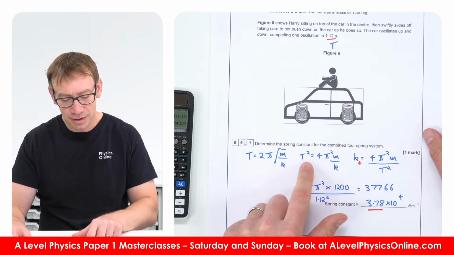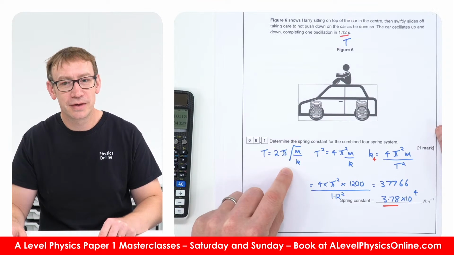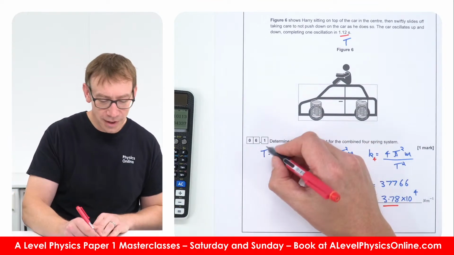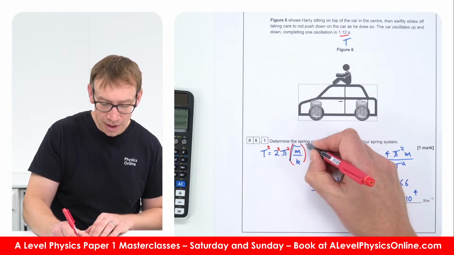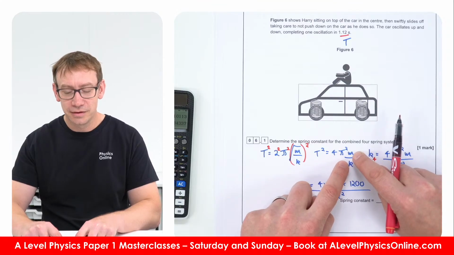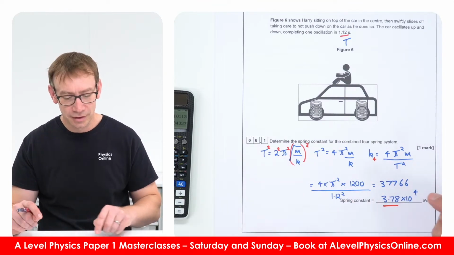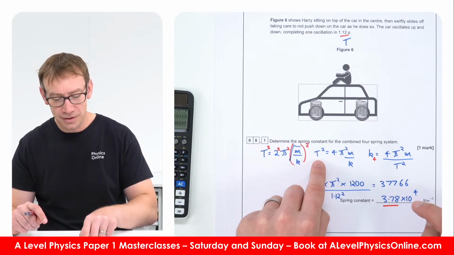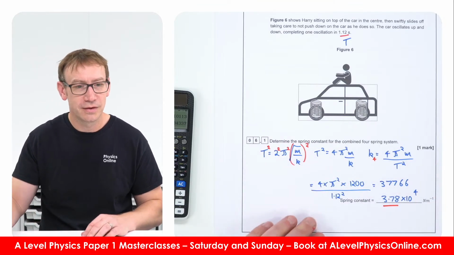Why did I square the time? Basically, because we've got the time period equal to 2 pi root m over k, what I've done is I square this, I square that, I square that, and I square all of this to get m over k here, to then make k the thing that we're rearranging to. So that's why I squared everything, to give T squared is 4 pi squared m over k, to work out what k is as I rearranged it.